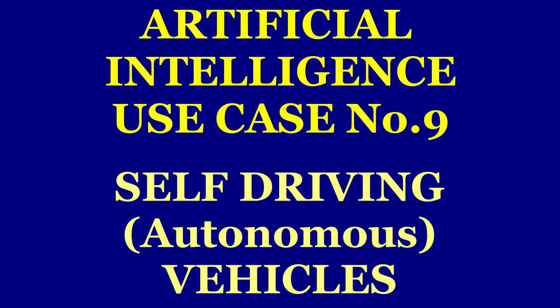Use case number 9, self-driving or autonomous vehicles. Self-driving cars use deep learning, a subset of AI, to recognize the space around the vehicle. AI gives cars the power to see, think, and learn so they can navigate a nearly infinite range of possible driving scenarios. Tesla cars, as everybody must have heard, are a prime example of how AI is impacting transport. All Tesla cars are connected and the things that your car learns are shared across all the cars. This means if you had to take an unanticipated hard left on the road, all the Tesla cars will now know how to maneuver that turn after they are updated.